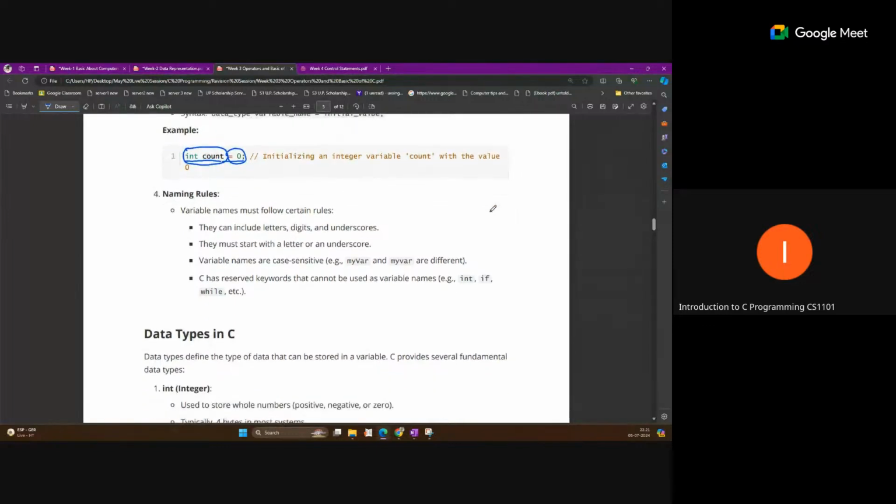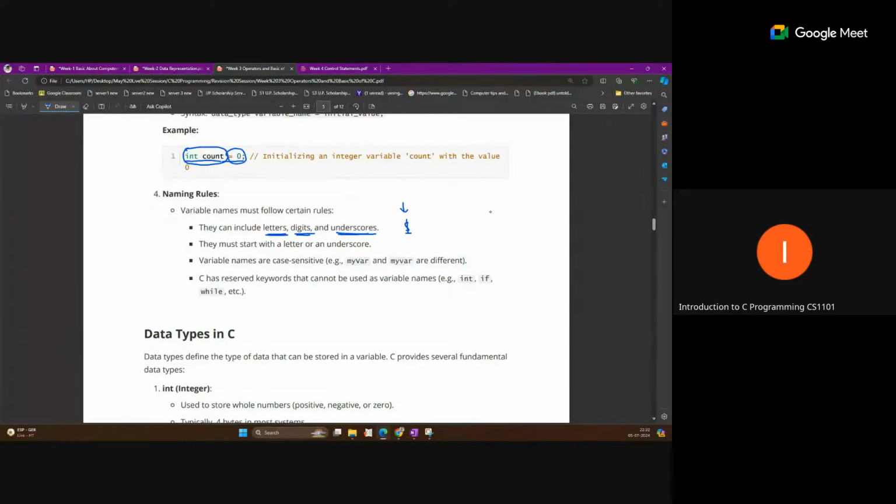Now the naming rule, this is the standard rule. You can use only letters, digits, and underscore. Many compilers also support the dollar sign, but this is not defined anywhere in the document. You will not get any error if you use the dollar sign in the naming, but other special characters will not be used. So only underscore, digits, and letters will be used for the naming of a variable.